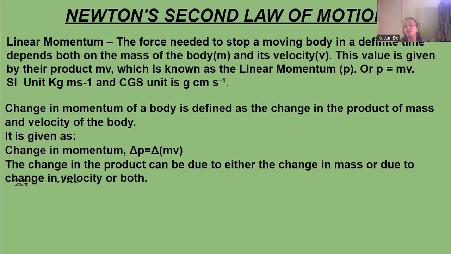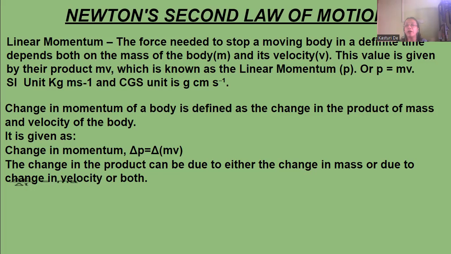Linear momentum is the force which is used to stop a moving body in a definite time. It's the force that is needed to stop the moving body in a definite time, and which depends both on the mass of the body and its velocity. So linear momentum is a force which is applied on a moving body in a given time, and this depends on mass and the velocity.